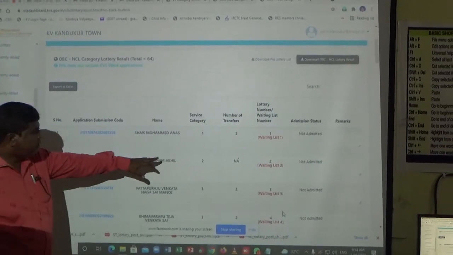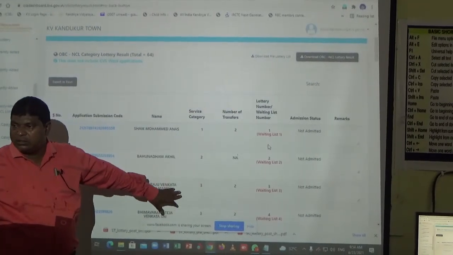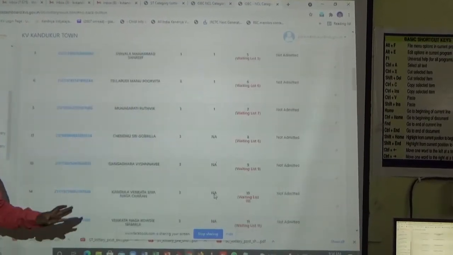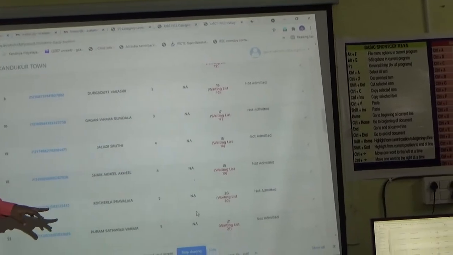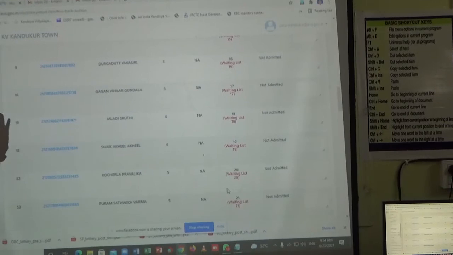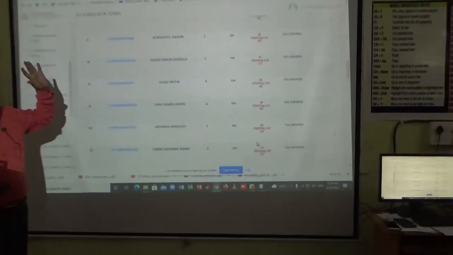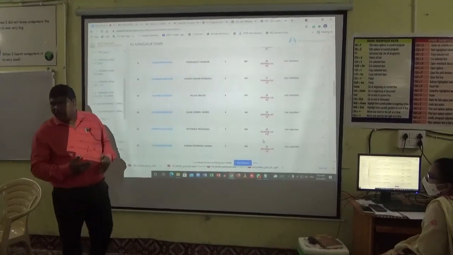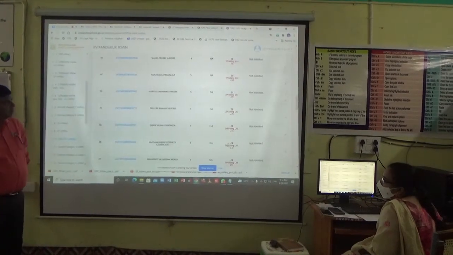Say suddenly, why has waiting list number 1 come? They are all under category 1, service categories. Category 1 also, they are OBC. So like that waiting list. Already they will get under their category. Most of the employees who have applied in category 1 and 2 already come under that. The remaining 11 seats will be as per this waiting list.